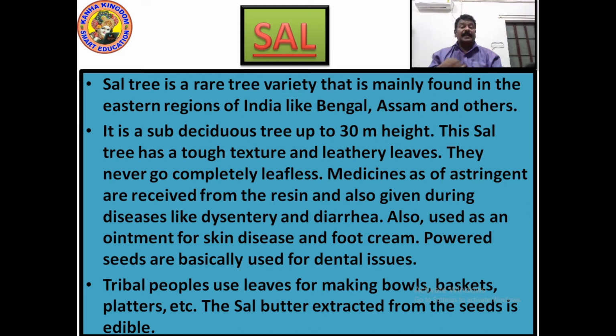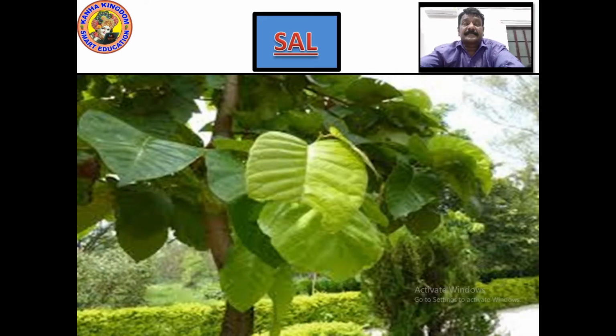Please write this down and look at the sal tree as well, right? So that we can go ahead to look at more trees. Look at the sal tree, how the leaves are big. Write it down. This is a sal tree. The leaves of the sal tree, you can see the bigger leaves. This is not a commonly found tree everywhere, but wherever there are lots of trees in good form, you will find a mahogany tree, a sal tree as well, right? Just for identification.